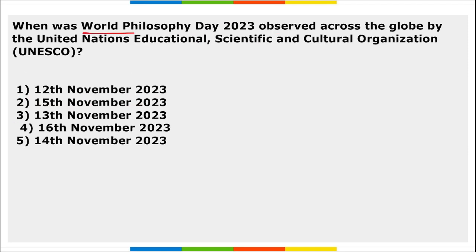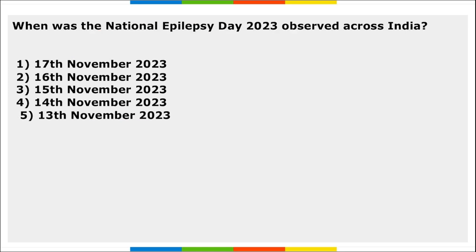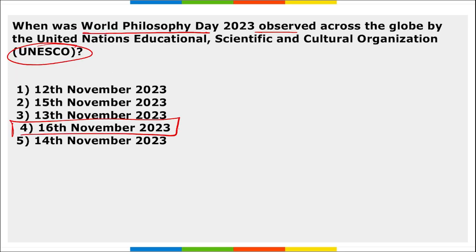Next, when was World Philosophy Day observed across the globe by UNESCO? World Philosophy Day is observed on 16th of November across the globe. One more thing to remember: it was observed in 2023 on 16th of November, but generally it is the third Thursday of November that we observe World Philosophy Day.